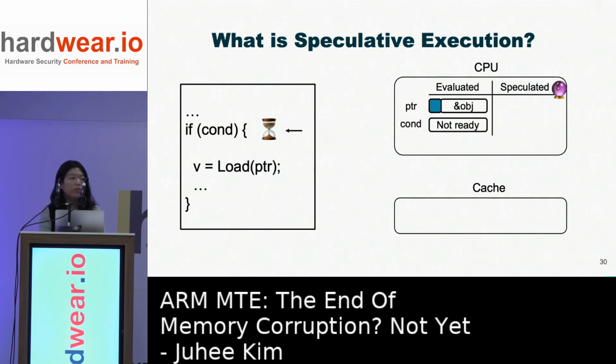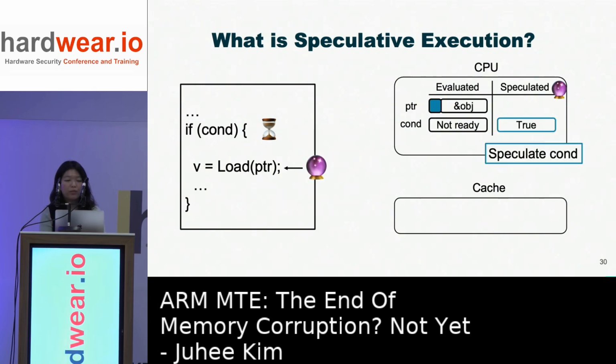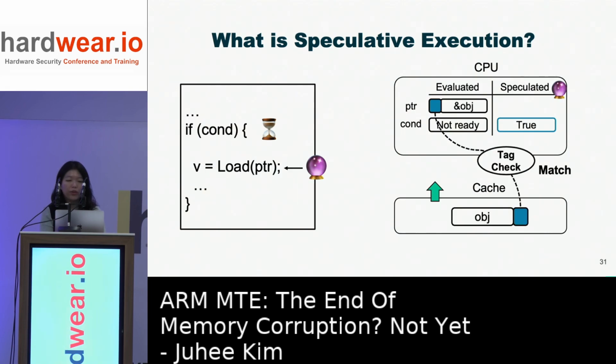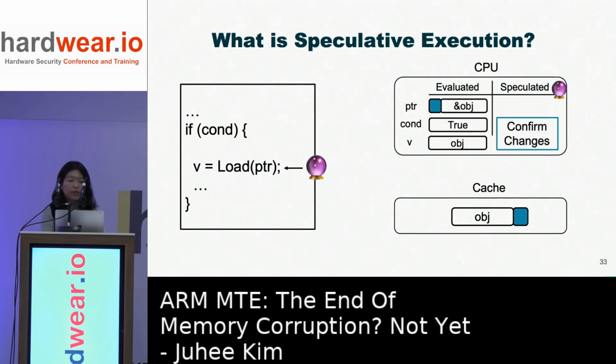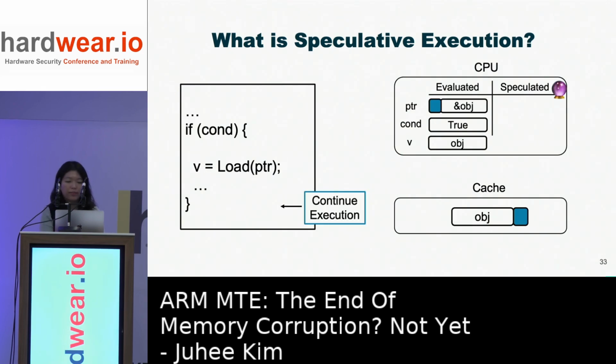If the CPU speculates that this condition is true, it executes the true branch. And on a load instruction, the CPU would dereference the pointer and check the pointer's tag against the memory tag. And here we assume a tag match. And then the object is loaded to the CPU. But since it's loaded by speculative execution, the CPU holds this object in a speculative state. And when the condition value arrives and it is true, the speculation is correct, then the CPU commits the state to the actual evaluated state.